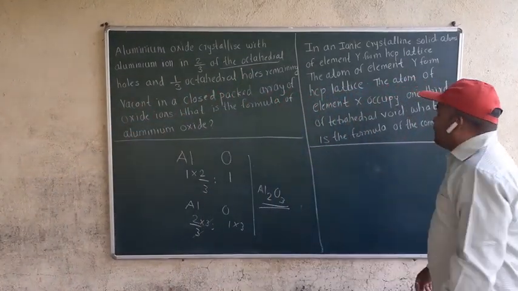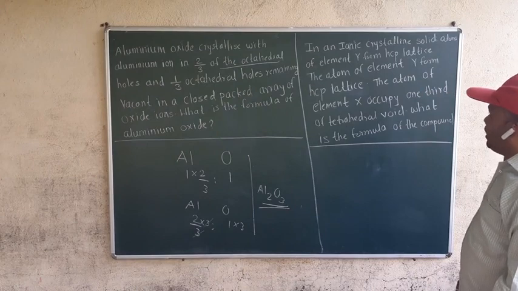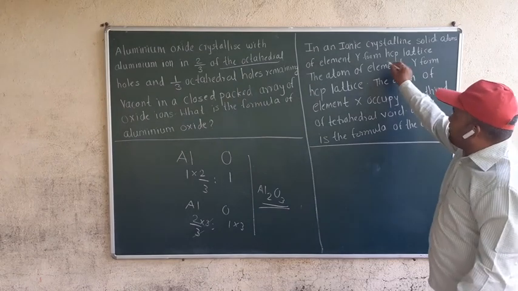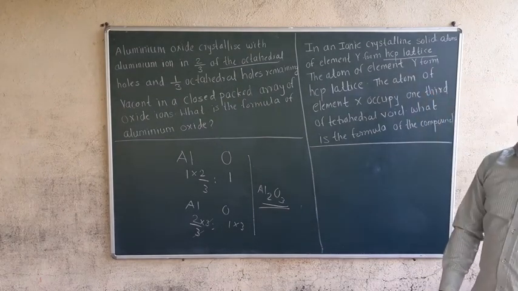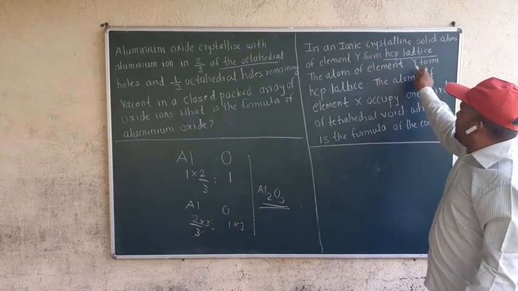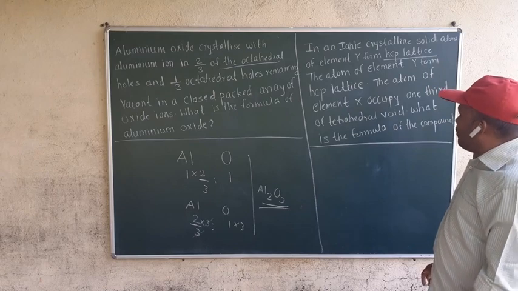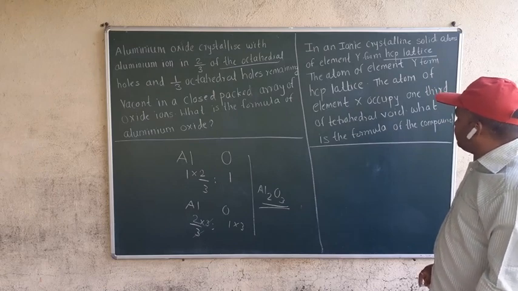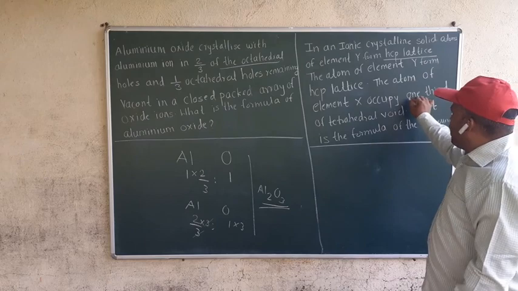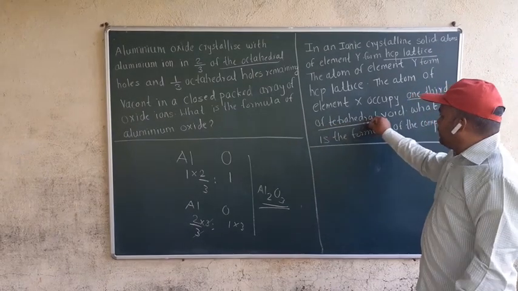Okay, same way come to this numerical. It says, in an ionic crystalline solid, atom of X forms HCP. Here they are talking about hexagonal close packing. The atom of element Y forms SCP and the atom of element X occupies 1/3 of tetrahedral void.